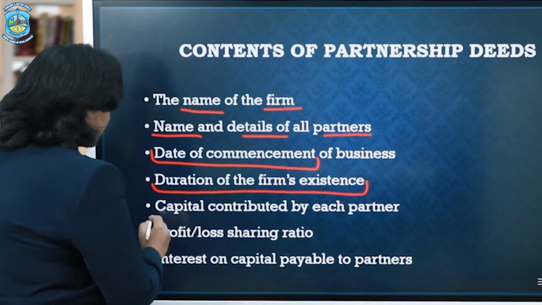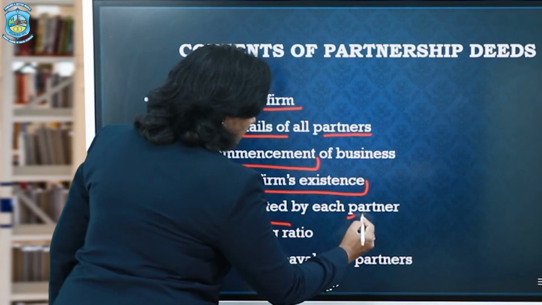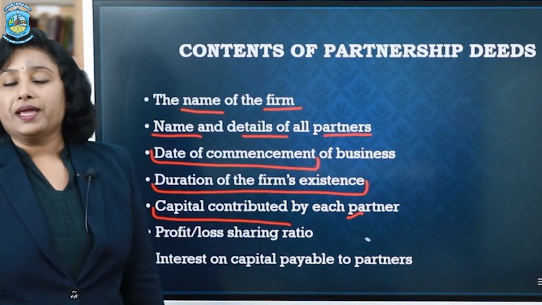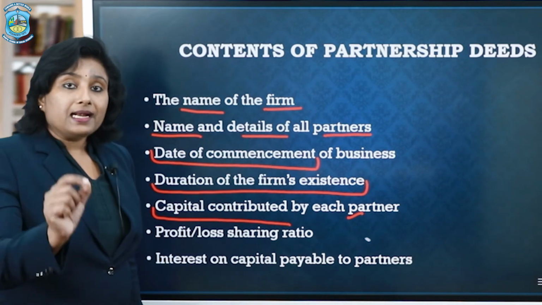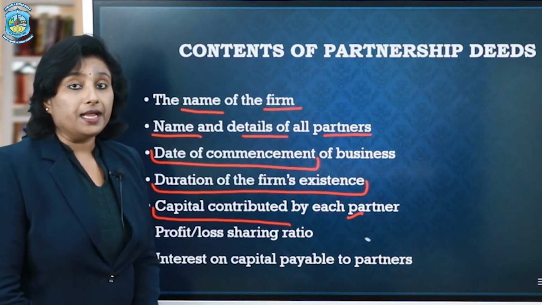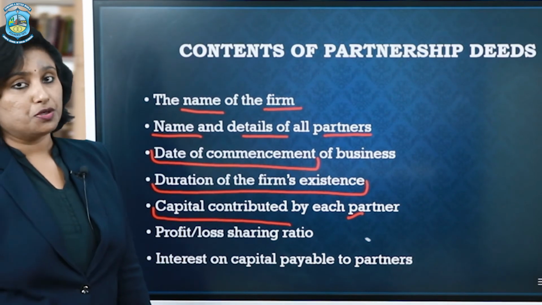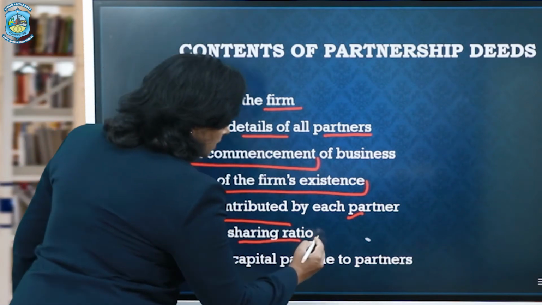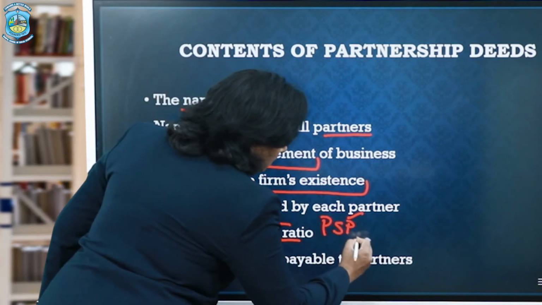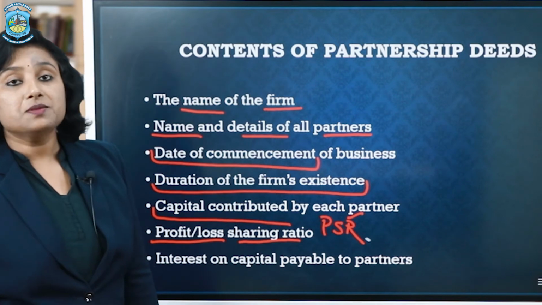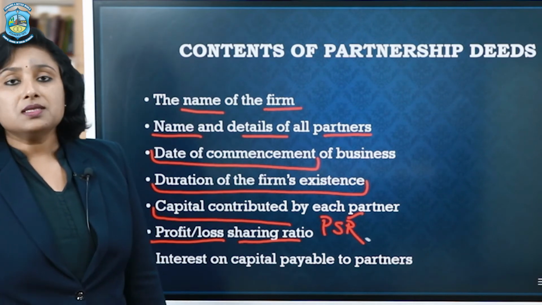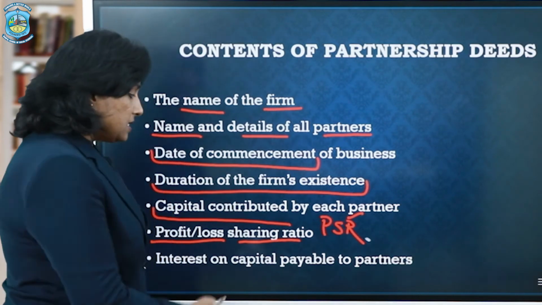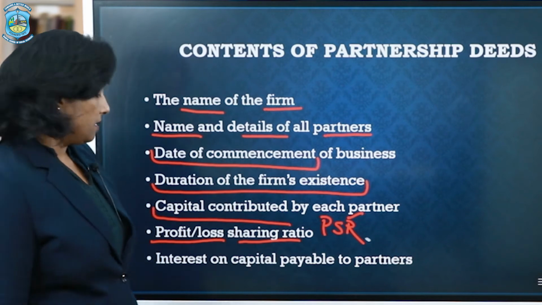The next point is the capital contribution by each of the partners. Every partner would like to get a reward on their capital, and that is why it is very necessary to exactly document this amount in the partnership deed, that is, how much was required and how much has been contributed by each of the partners. The next thing is the profit or loss sharing ratio, which we normally call in abbreviated form as PSR, profit sharing ratio. This is the most important thing which exists in a partnership deed, that is the ratio in which the profit will be divided among the partners.